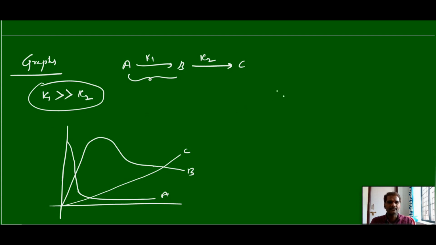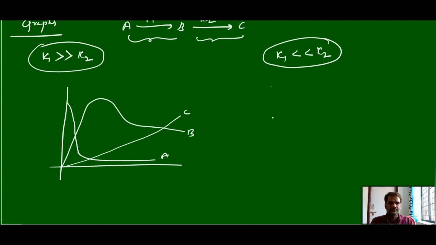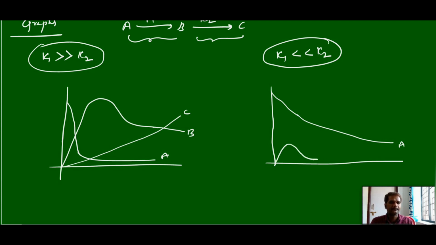And the second case, k1 is much lesser, which means k2 is much higher, so the second reaction is much faster than the first reaction. In that case, you will get this graph. The concentration of A will decrease very slowly, not as much as previously, like this. This is the A graph. And for the concentration of B, the first reaction is very slow, so you get only a little amount of B. Again it will decrease suddenly.